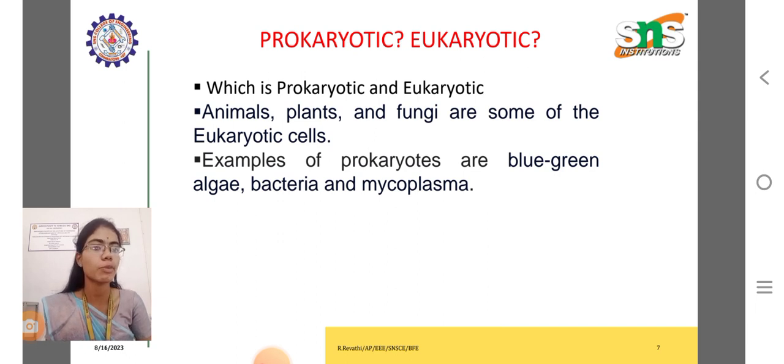The main difference is that prokaryotes are unicellular organisms, whereas eukaryotes are defined for multicellular organisms. Plants, animals, and fungi are some of the eukaryotic cells. Eukaryotic cells are mainly present in animals, plants, and also in human beings. Some basic examples of prokaryotic cells are blue-green algae, bacteria, and mycoplasma.